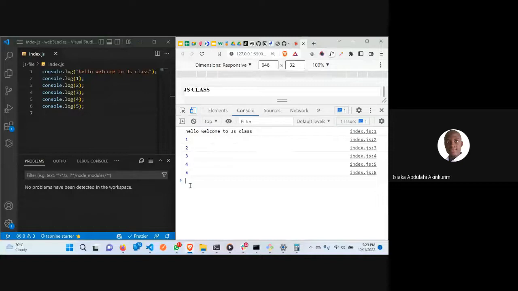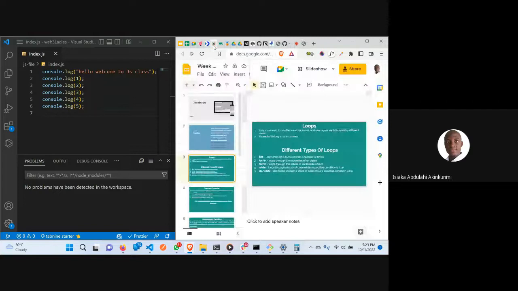If I'm to write 1 to 1 million, what's going to happen? I'll have to start typing every one of them. Why is it a programming language? It's meant to ease our task. So that means we have to find a way to repeat this process without us interfering in it. That takes us to loops.